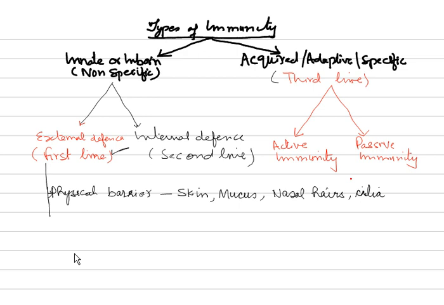Physical barriers, skin. Now skin, our body or the parts are covered by outer tough layer called horny layer, or also called stratum corneum. You must have studied this in detail while doing your chapter on epithelial tissue. So stratum corneum, as it is called, basically skin consists of dead, fully keratinized cells.